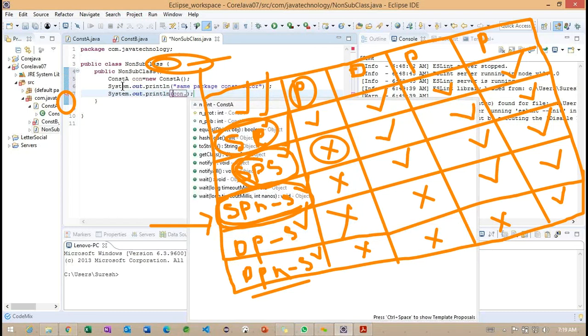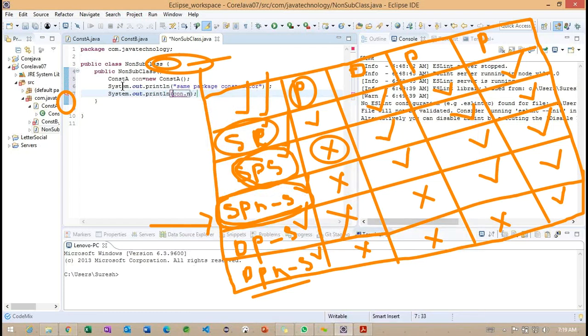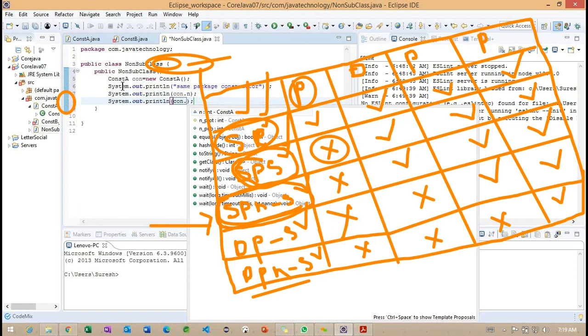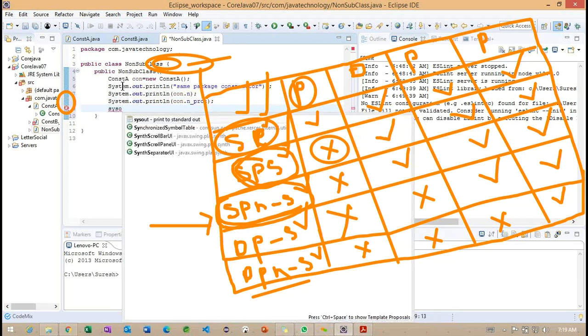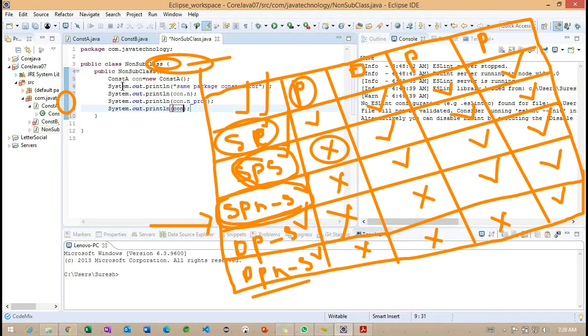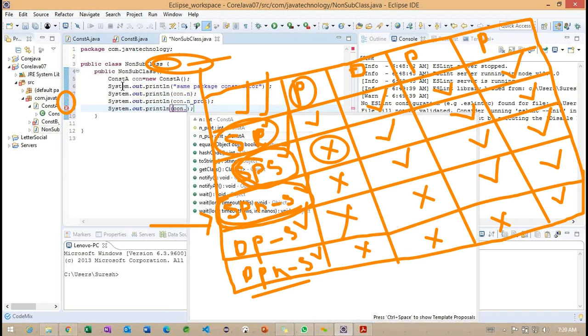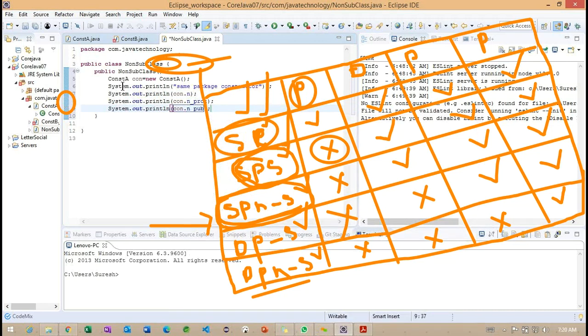The simple variable here, con dot. So this is n, the default one. We don't have any problem accessing this particular default one. Now we'll check the other one, con dot. This is the protected one. The protected one also we don't have any problem with. We are able to access it happily. Right. And the other one, con dot public here. If you observe, all three variables we are able to access.